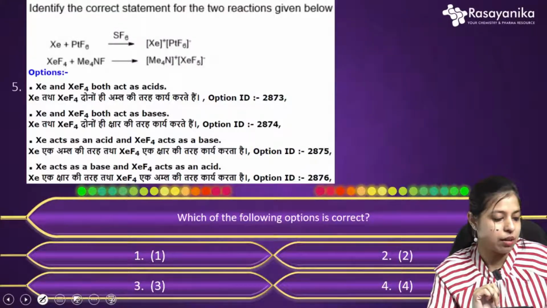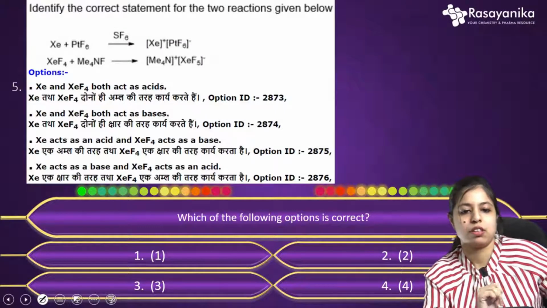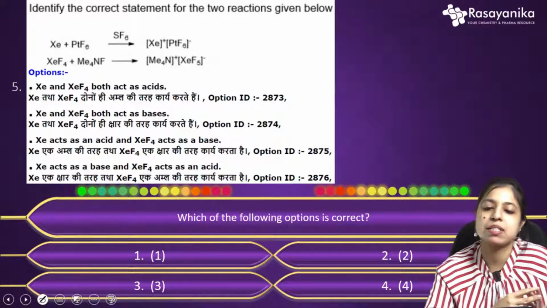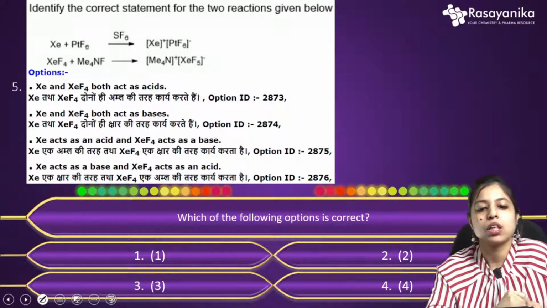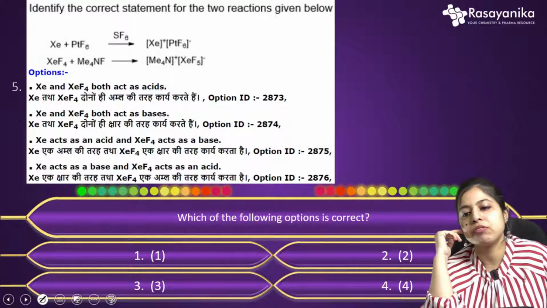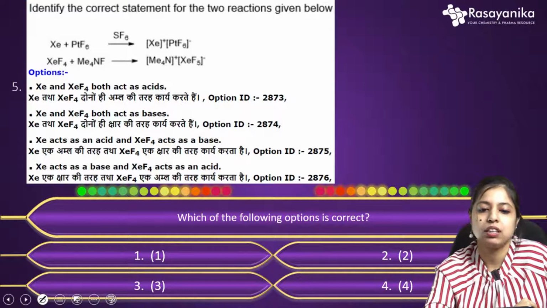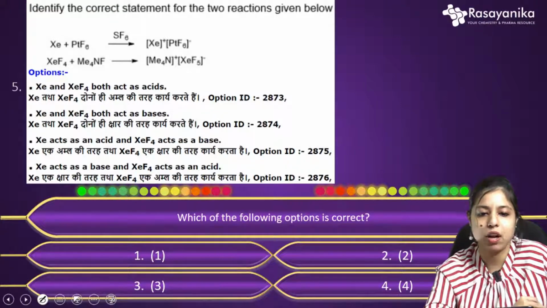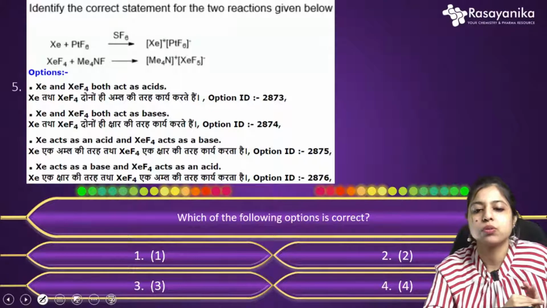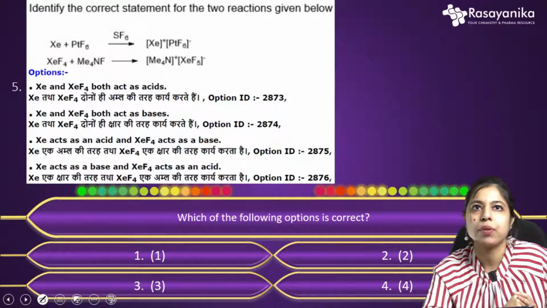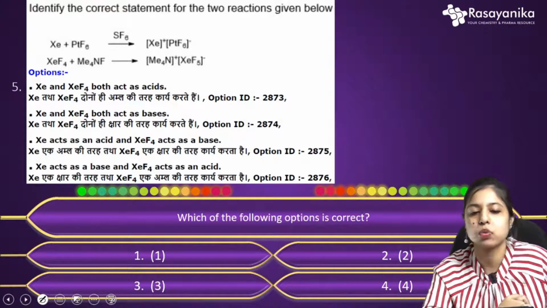Okay, so here, this is our 5th question. This is another question from your inorganic and basically from your group chemistry. The question was, identify the correct statement for the 2 reactions given below. The reactions are xenon and plutonium hexafluoride reacting in presence of SF6, so these complexes are formed, and the second reaction is HCF4 with Me4NF, and the complex is like that. So you have to say which statement or statements are the correct one.